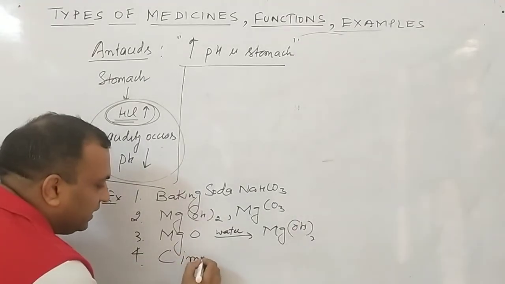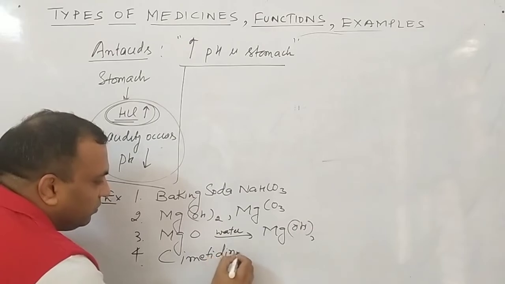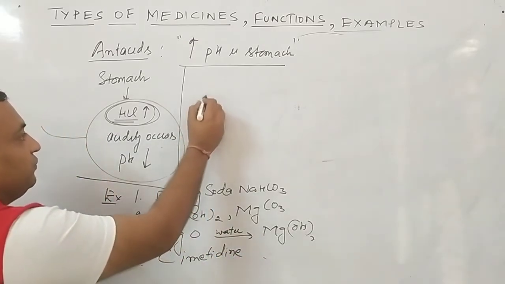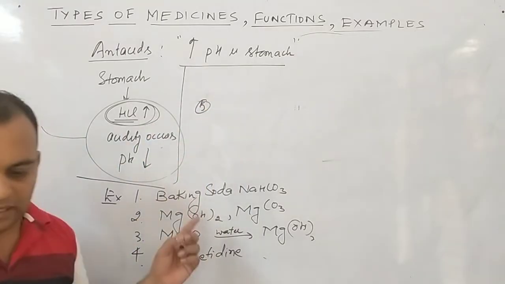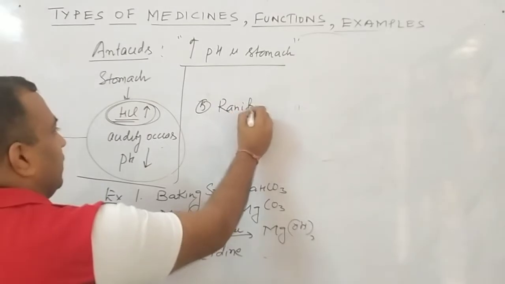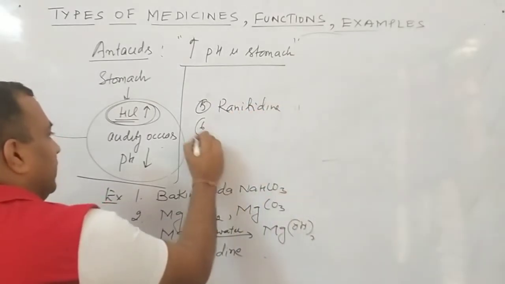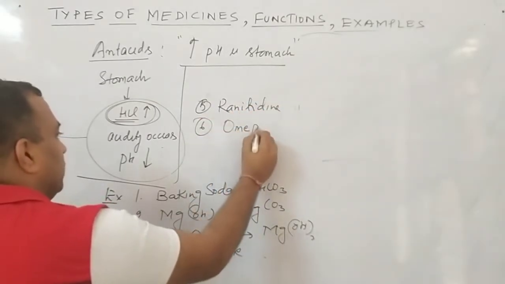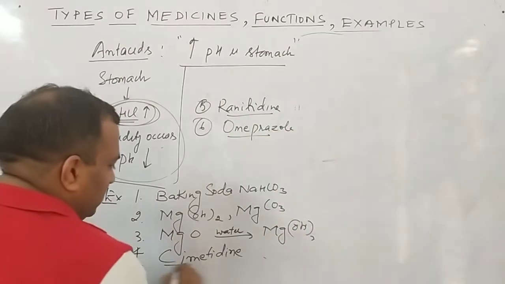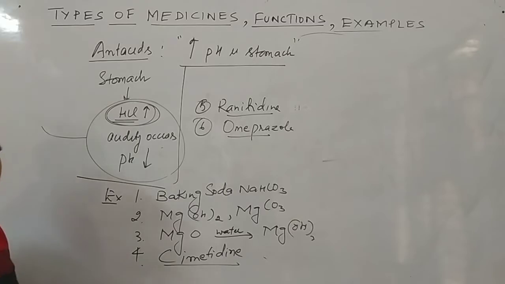Okay, so the first examples are baking soda, NaHCO3, magnesium hydroxide, magnesium carbonate, magnesium oxide, and the next examples are the latest ones. Fourth example is cimetidine. Fifth one is ranitidine. Then omeprazole. Clear to all of you? Ranitidine, omeprazole, cimetidine, all these are examples of antacids.